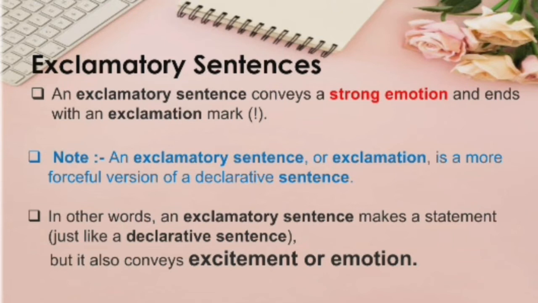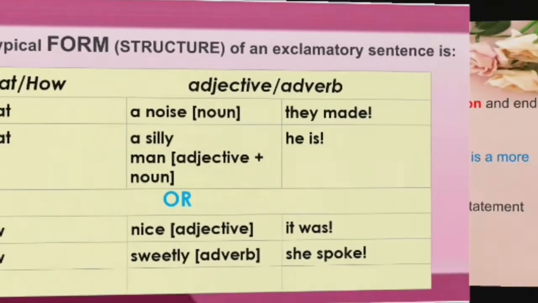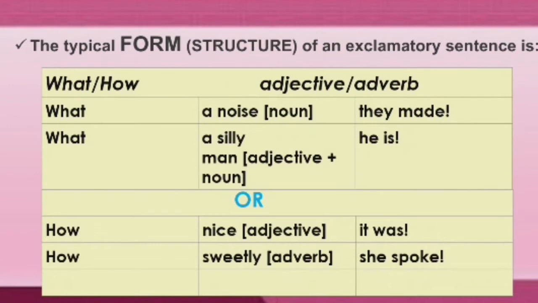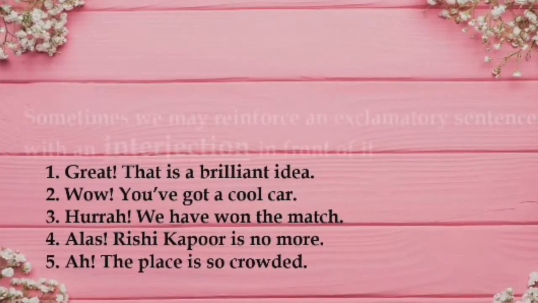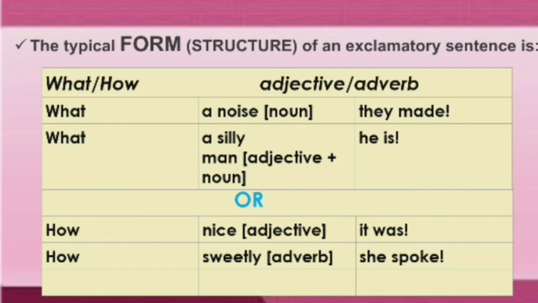In other words, an exclamatory sentence makes a statement just like a declarative or assertive sentence, but it also conveys an excitement. So you will find two types of structures in exclamatory sentences. First, which either starts with what and how, or else you can find the use of interjections in such sentences. So let us understand it with the use of examples.